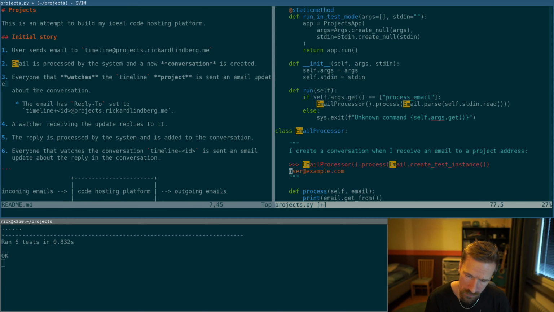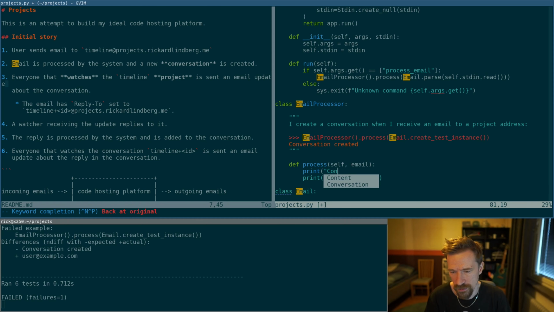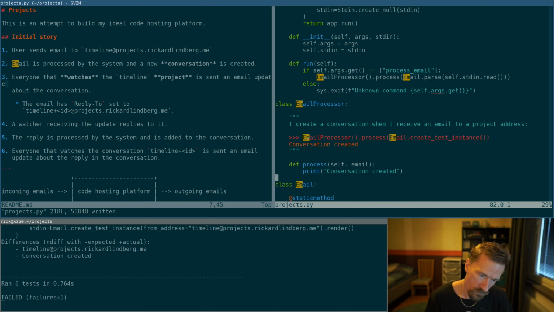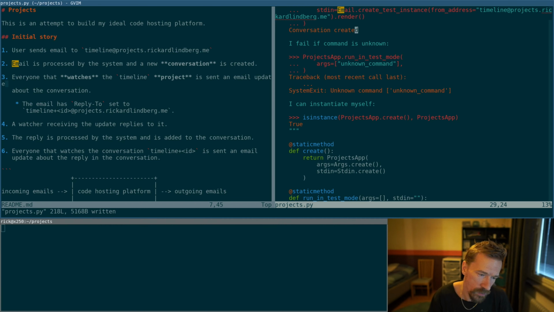And for now, let's just return something like, let's just print conversation created. Yeah, and we can print here. And we also have to change the main test up here to say conversation created, because that part is duplicated.